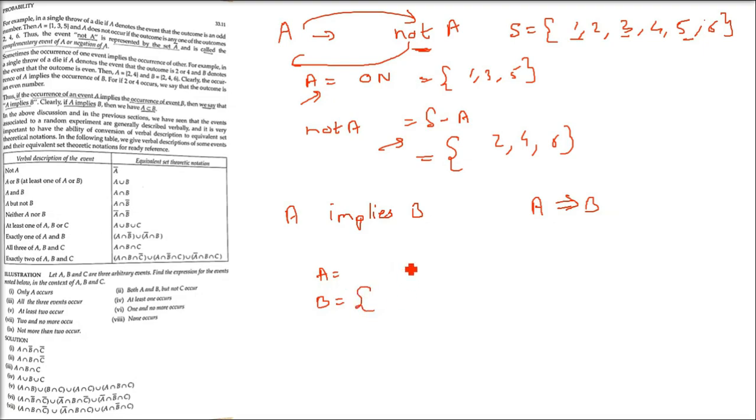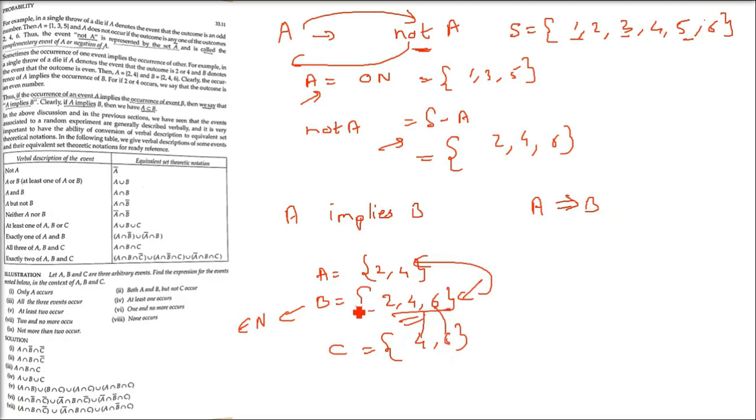We will relate them by subset theory. See, 2, 4 is a subset of 2, 4, 6. So that means when B happens, A also will happen. B implies A.